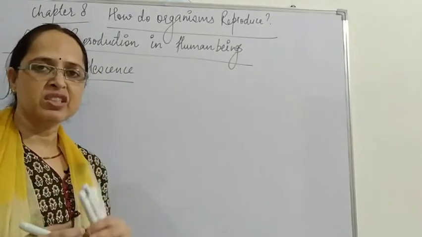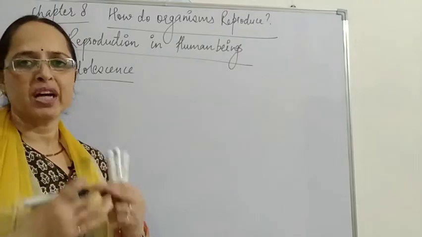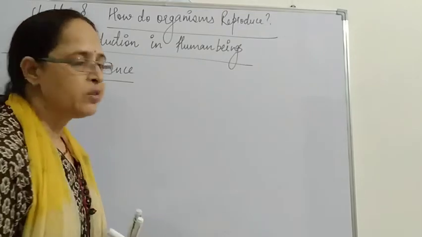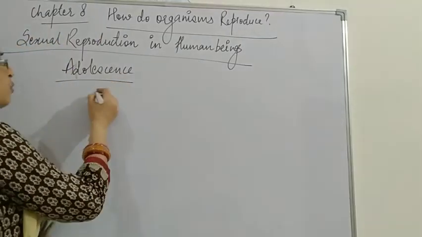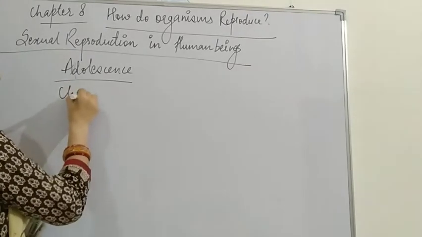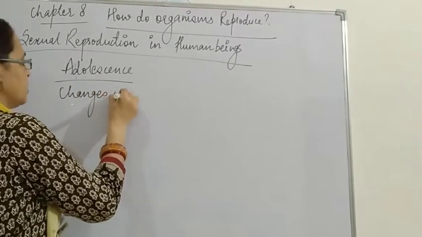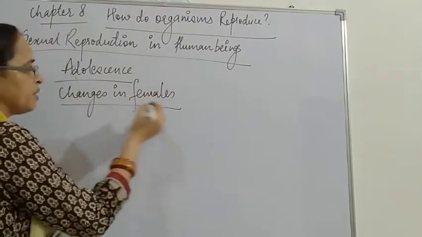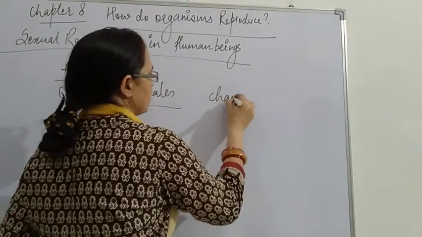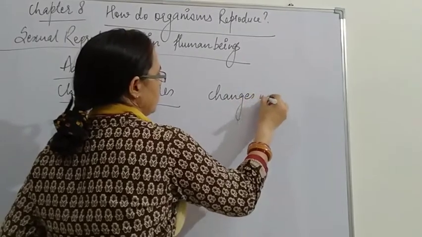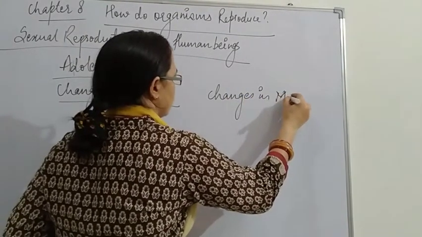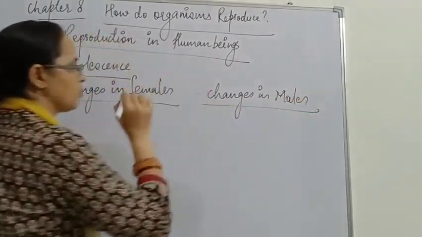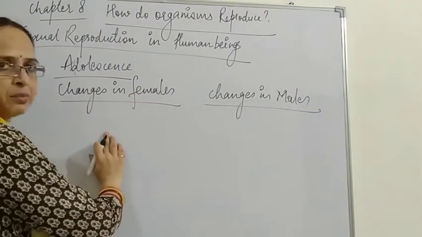That is, these changes are meant for reproduction. Now see here, adolescence, what are the changes in females, and side by side we'll discuss the changes in males. Okay, so here we discuss the common changes.